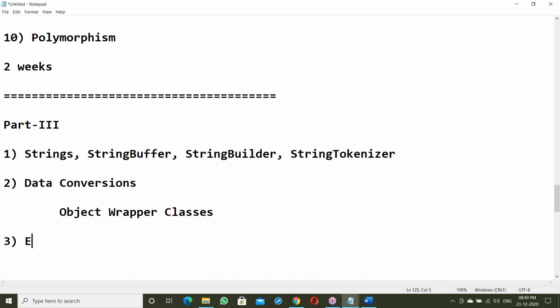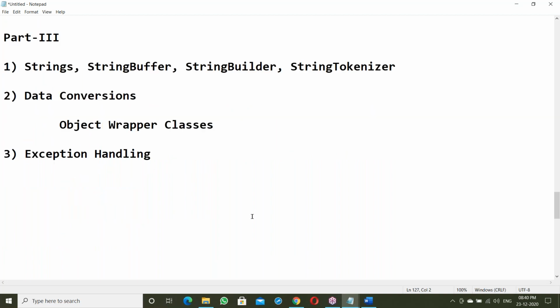After data conversions, the next topic is exception handling. This is one of the important topics in Java. Exceptions should be handled, otherwise there is loss of data. What exactly is an exception? An exception is an abnormal termination.